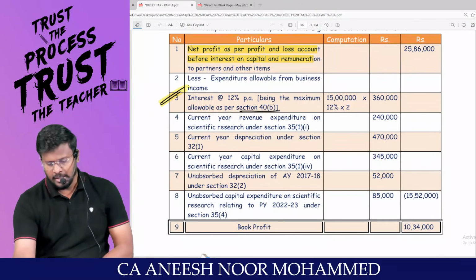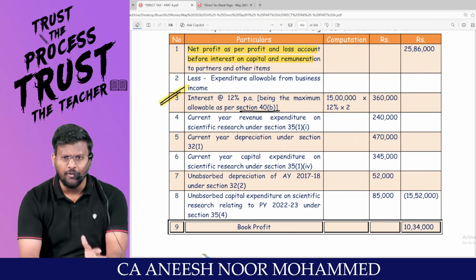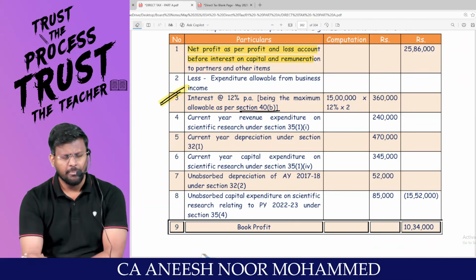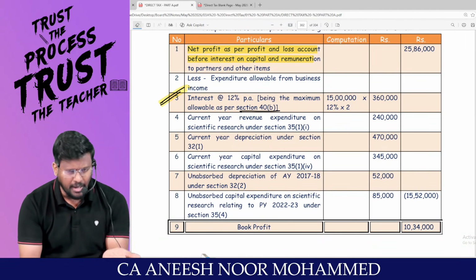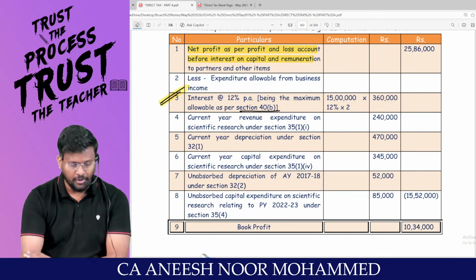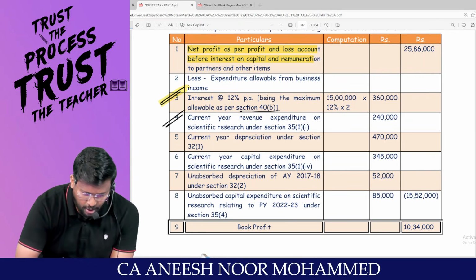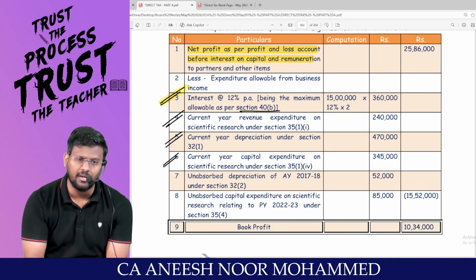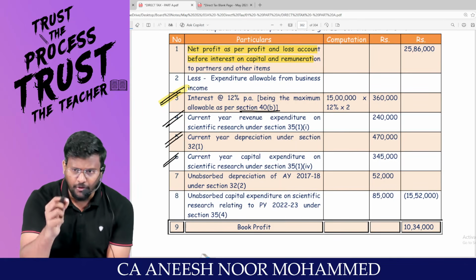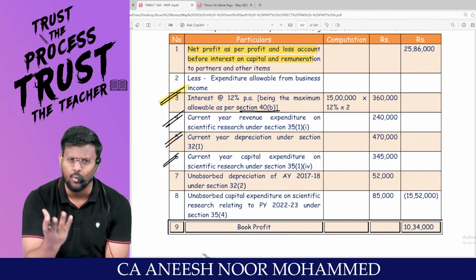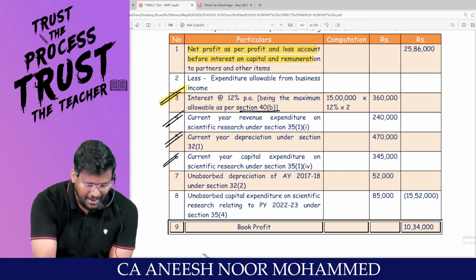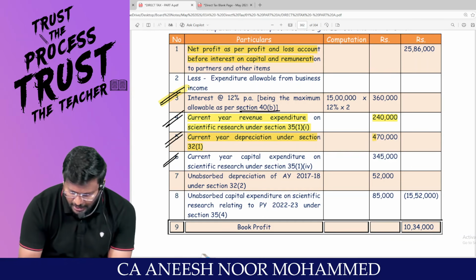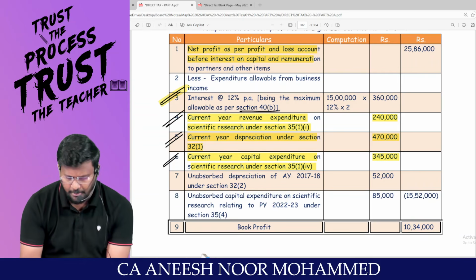Sir, I have to calculate the book profit. Book profit means profit after interest on capital, but before remuneration to partners. Because I'm going to calculate remuneration to partners based upon the book profit. So where current year items are there, all things have to be reduced. Because when I reduce the current year only, I will get current year profit. On current year profit only I can pay remuneration. So current year revenue expenditure on scientific research can be reduced. Current year depreciation can be reduced. Current year capital expenditure can be reduced.